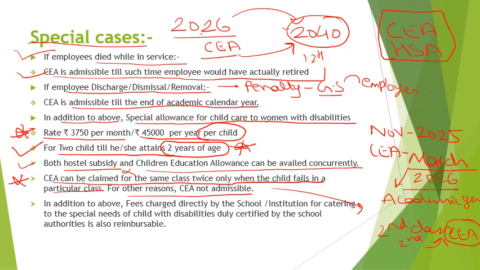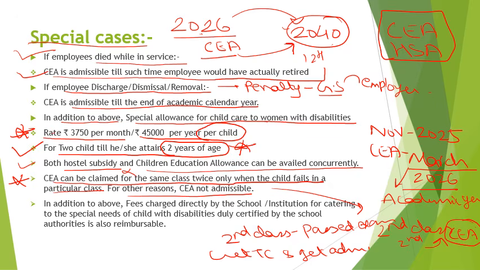But suppose a student is in second class and has passed the exam, gets TC, and gets admitted in second class in another school, or even repeats the same class in the same school, then he is not eligible for children education allowance for that particular class. So when he goes to class 3, then he becomes eligible.